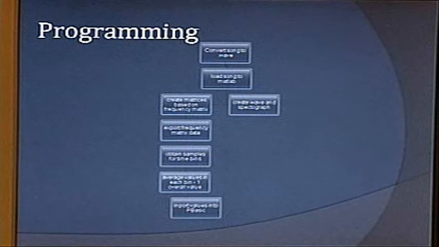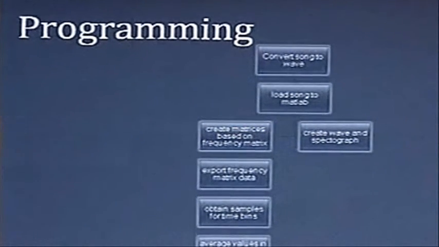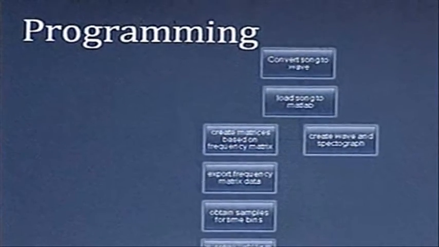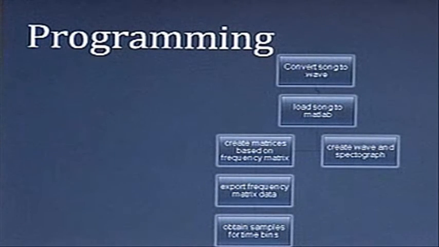Our programming was a little complex in the sense that we had to use 2 different programming languages to actually create the program. We bought the Bobot kit as well, which runs on PBasic, which is not conducive for FFT programming, which is an algorithm we use. It's fast Fourier transform. Simulated it in MATLAB. What we did was convert a song to a WAV file, which is the format that MATLAB reads. Based off of that WAV file, a matrix was created with frequency values. The frequency values were taken every millisecond.